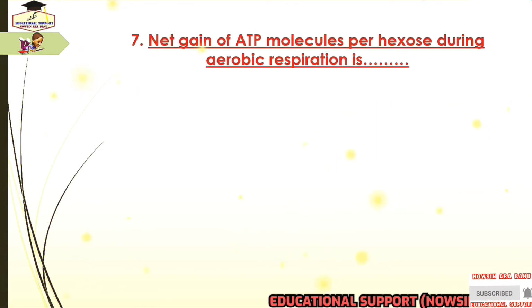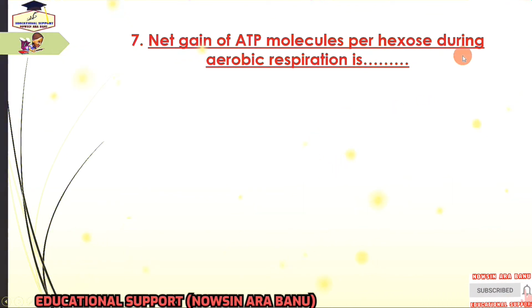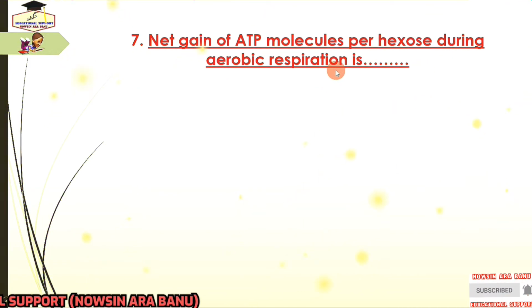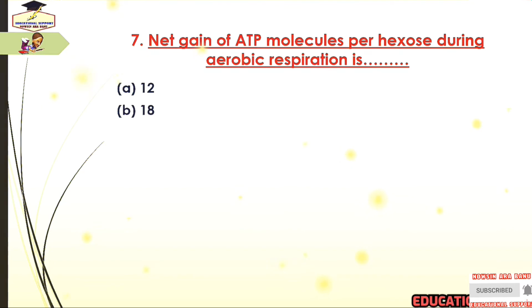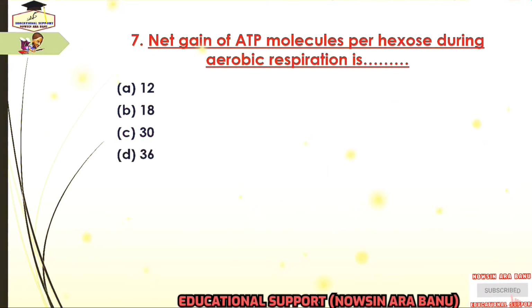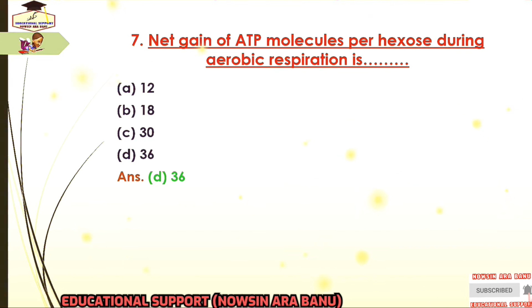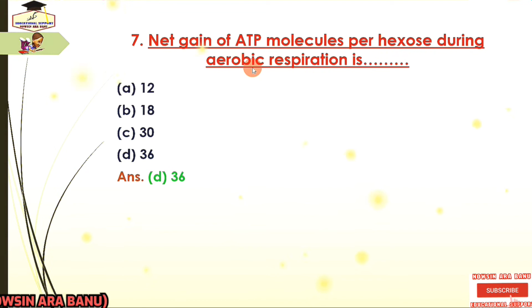Next question is, net gain of ATP molecules per hexose during aerobic respiration is, and the options are 12, 18, 30 and 36, and the answer is 36, because aerobic respiration requires oxygen in order to create ATP.